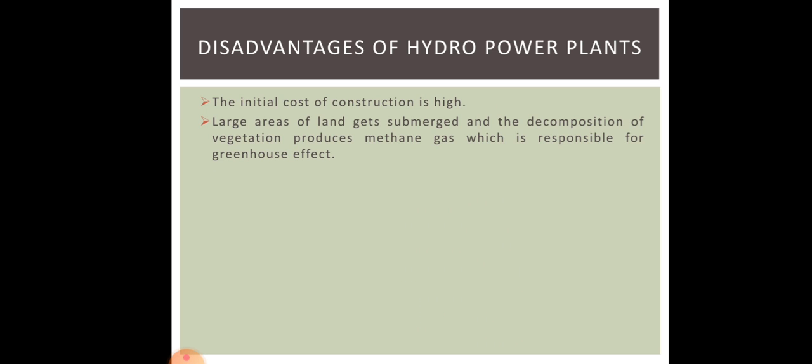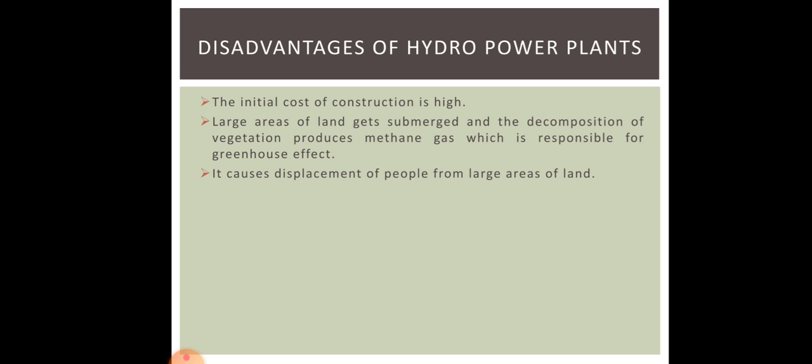Large areas of lands get submerged and the decomposition of vegetation produces methane gas which is responsible for greenhouse effect. So when dams are constructed, large areas get submerged under water, and the vegetation under the water gets decomposed and produces methane gas which is responsible for greenhouse effect.